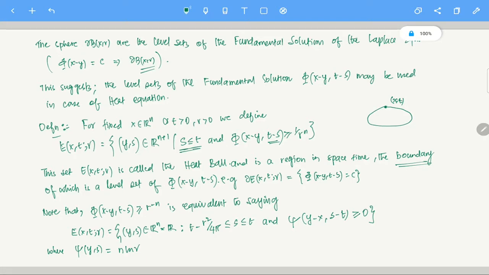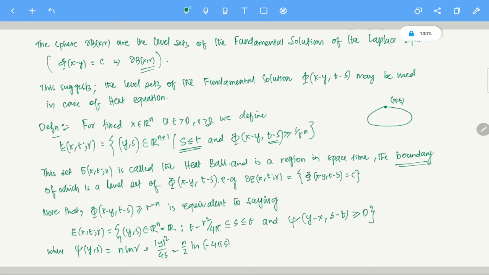So basically, psi will look like this: n log r plus mod y square by 4s minus n by 2 log of minus 4 pi s. I am not putting a mod here, please remember. R is always positive, so don't worry about it.